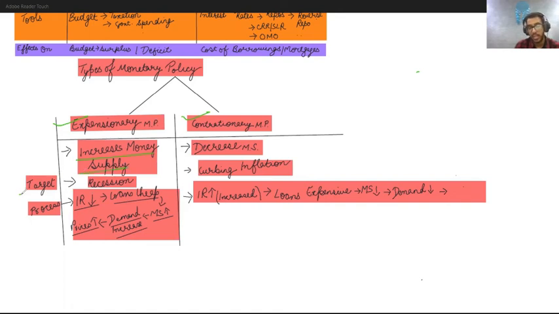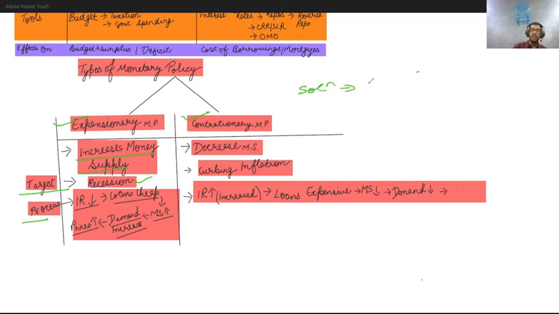When recession comes, as in COVID-19, our economy was in recession. Why? Because demand fell drastically. Why did the demand fall drastically? Because everything was closed, nobody was buying anything, and as a result companies were not doing business, and when business was not happening, the recession came up. Now it targets recession, and what is the process to tackle this? The solution is basically, first you have to write the solution. What is the solution to tackle recession? It is basically to increase money supply in the economy.